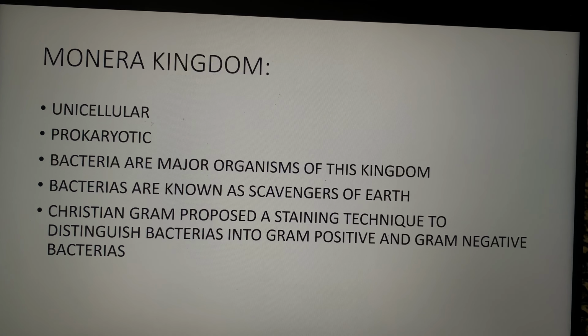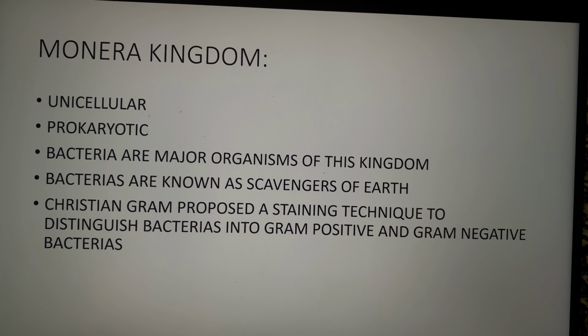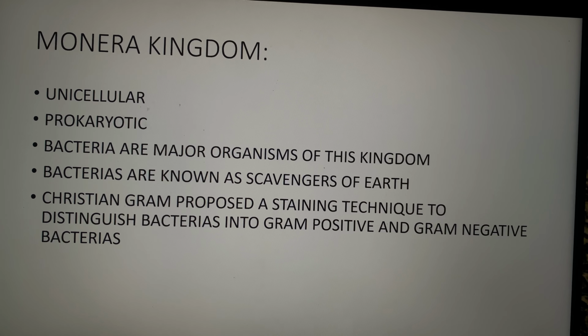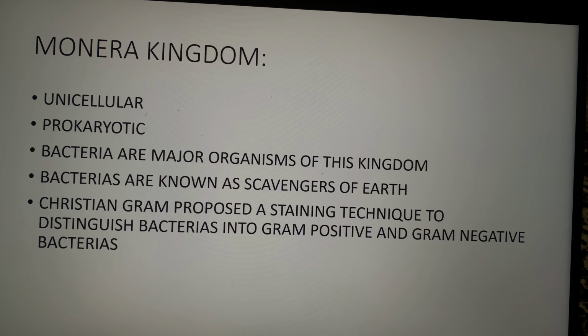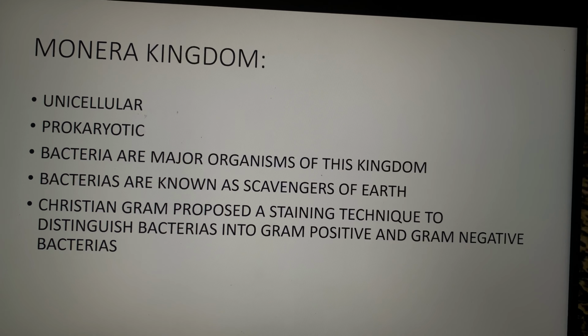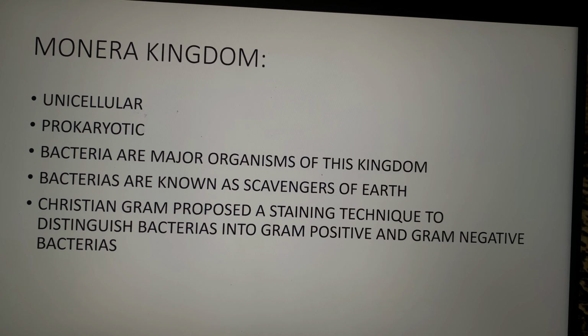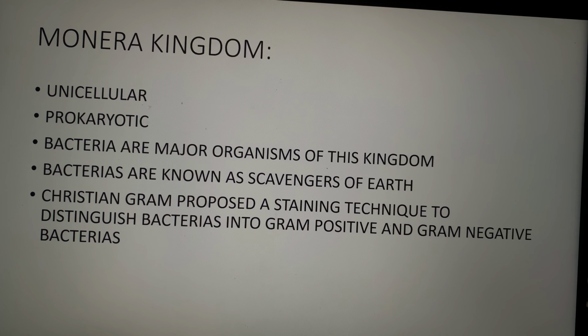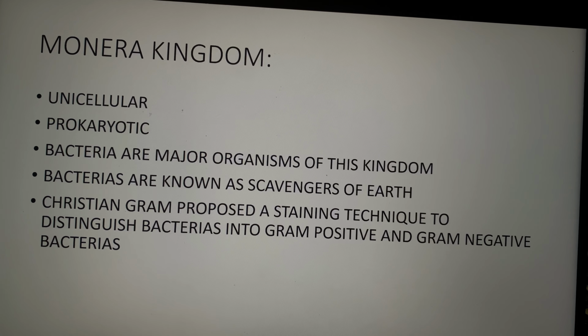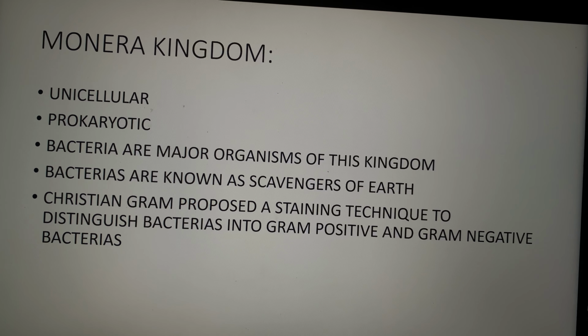Monera kingdom is unicellular, which means only a single cell is used. It's prokaryotic, which is primitive. They don't have a true nucleus, and a well-defined nuclear membrane is absent here. Bacteria are major organisms of this kingdom. Bacteria are also known as scavengers of the earth.